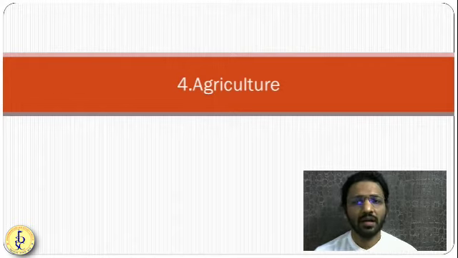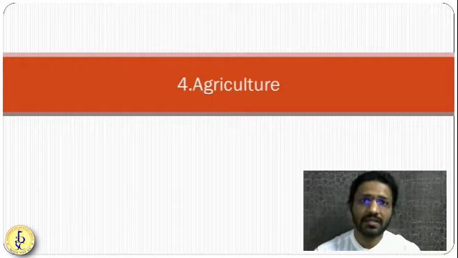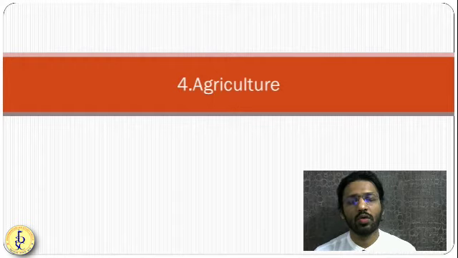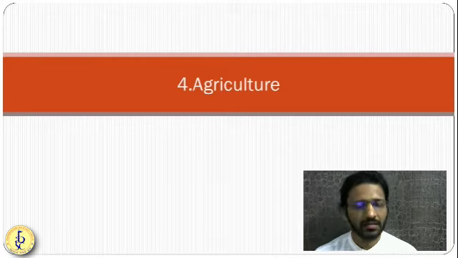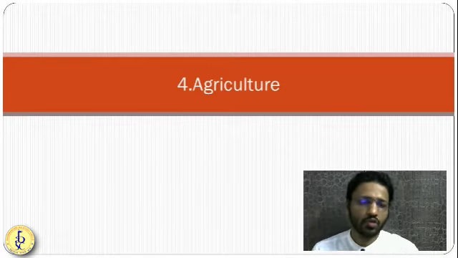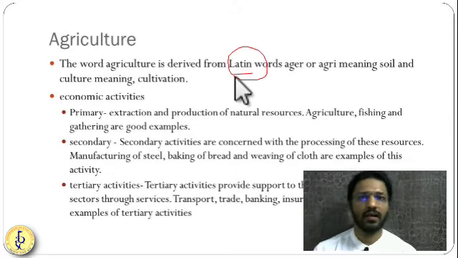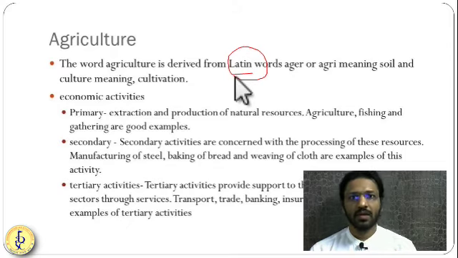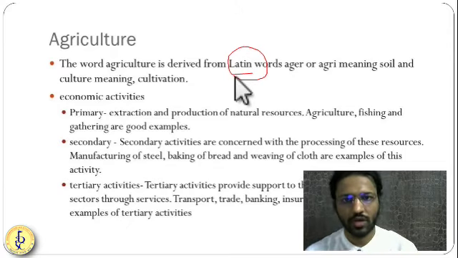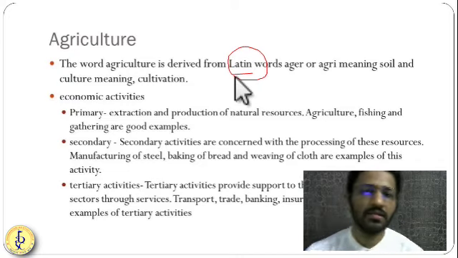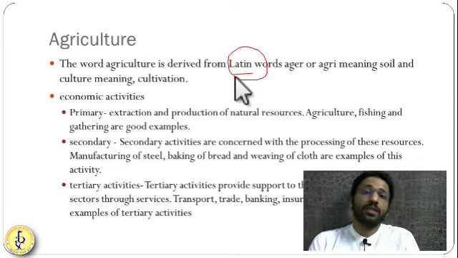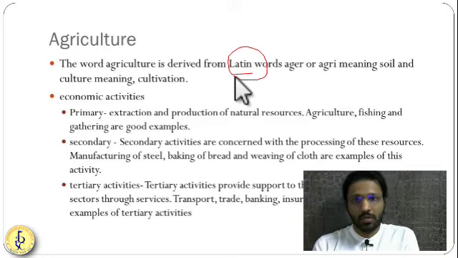So let us understand various terminologies in agriculture, various crop systems in agriculture, and various inputs required for agriculture and overall agricultural development. So friends, when we talk about agriculture, what do we mean by agriculture? This word is derived from the Latin word agar or agri, which means soil. So agar means soil and culture means cultivation. By using soil, we are doing cultivation of various crops. That's why they call it agriculture.